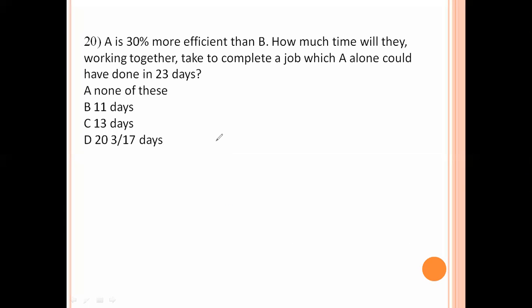A is 30% more efficient than B. How much time will they take working together to complete a job which A alone could have done in 23 days? A is to B: A does 100% work in 1 day, B does 130%. Zeros get cancelled, 10 is to 13. A completes in 10 days means B completes in 13 days.